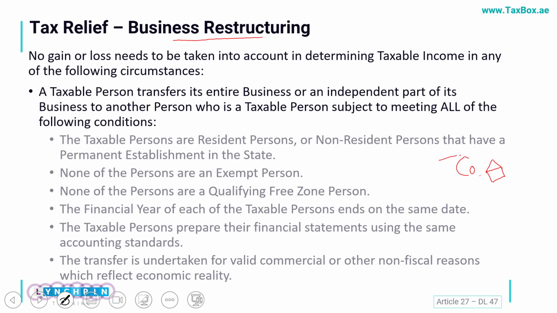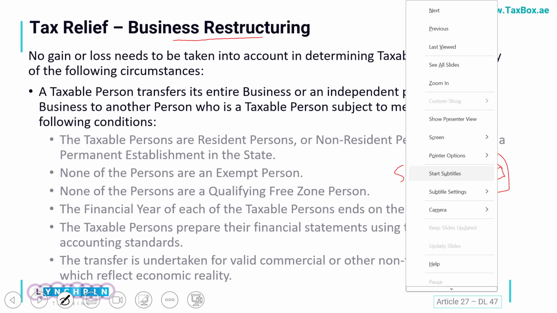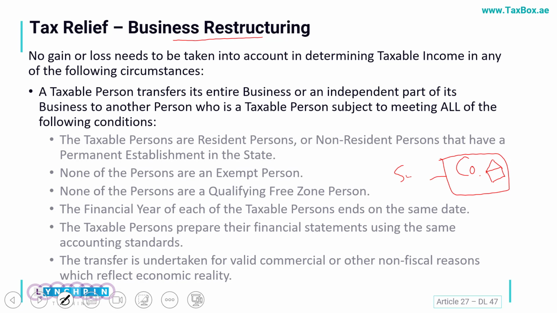So this entity, let's say a company, if you sell this company, and you are meeting certain criteria and you are transferring your entire business or any independent part of a business which is identifiable and you are selling it to somebody else, in that case, if you earn any gain out of it, it will also not be taxable.